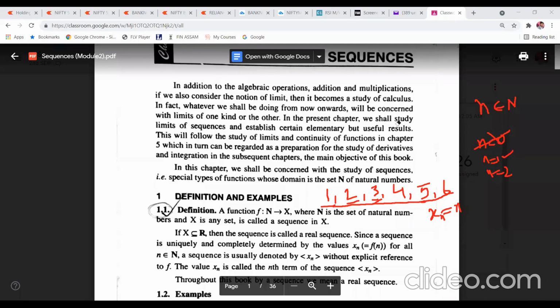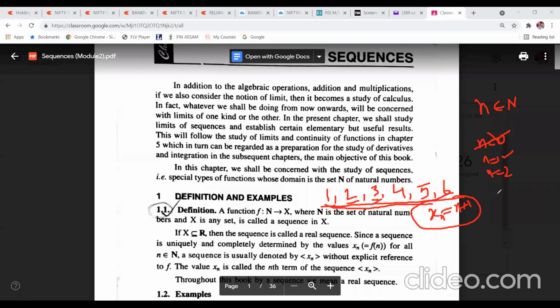So here, this xn is equal to n plus 1 is the compressed form of this series.